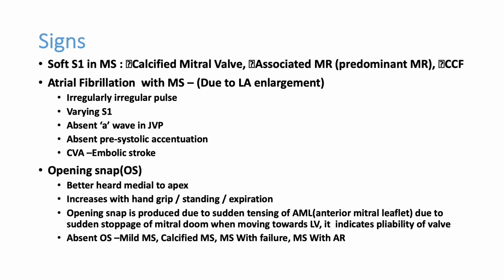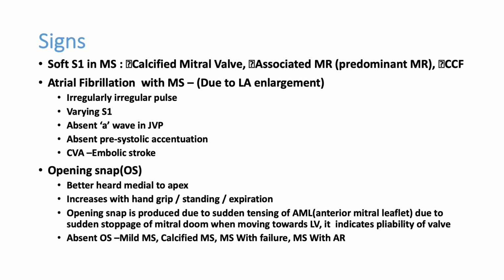These are dynamic auscultation methods to augment opening snap. Opening snap is produced due to a sudden tensing of the anterior mitral leaflet due to sudden stoppage of the mitral dome when it moves towards the left ventricle. It indicates pliability of the valve. If opening snap is there, the valve is good. If opening snap is absent or not heard, it means the valve is completely damaged or calcified.